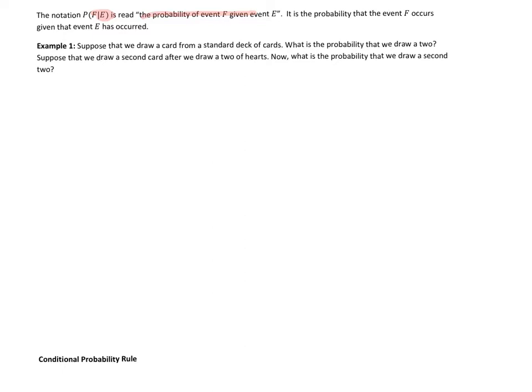Let's look at that first part, the probability that we draw a 2. Well, how many 2s are in a deck of cards? There's 4. And how many are in our sample space? There's 52. So the probability of drawing a 2 is 1 out of 13.